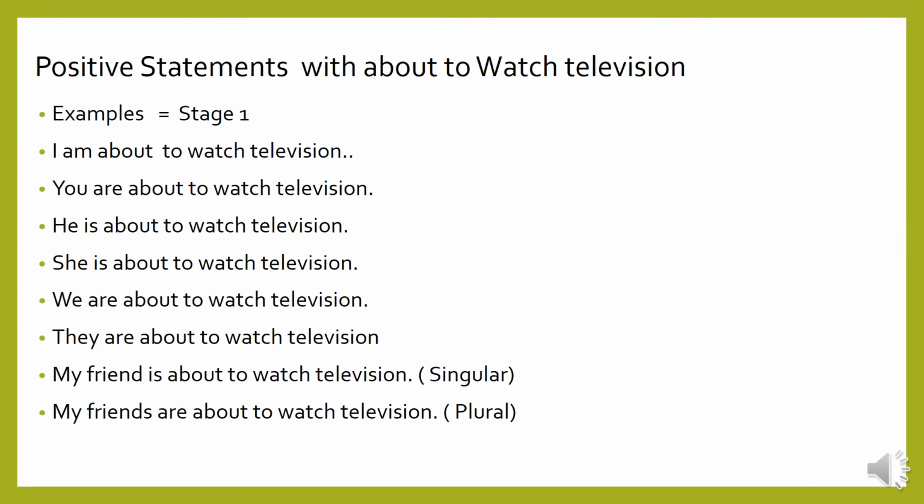Positive statements with about to watch television. Examples, stage 1: I am about to watch television. You are about to watch television. He is about to watch television. She is about to watch television. We are about to watch television. They are about to watch television. My friend is about to watch television, singular. My friends are about to watch television, plural. The last sentence we use plural. We add s, my friends, so you have to use are.